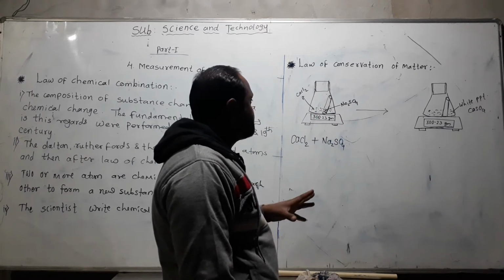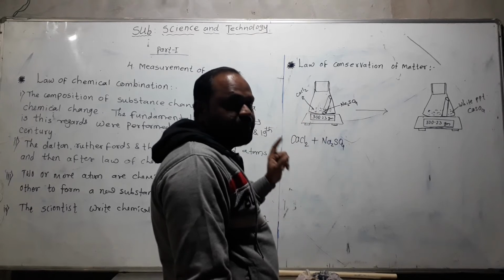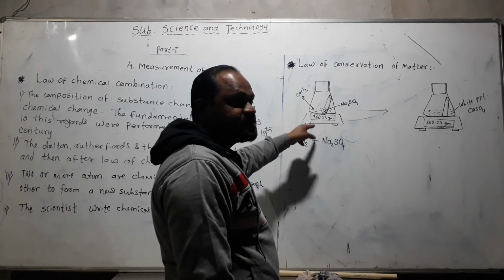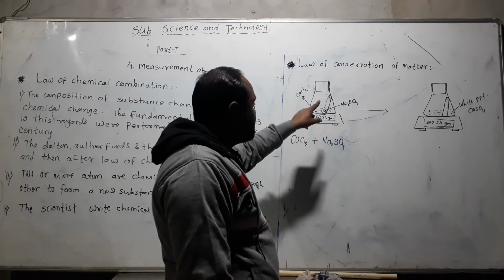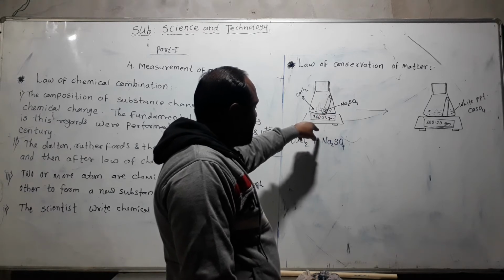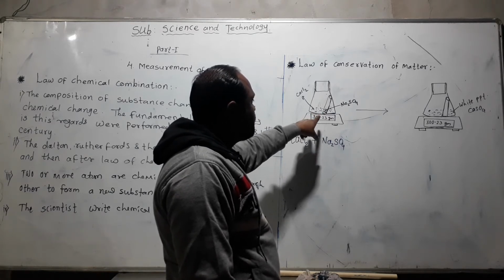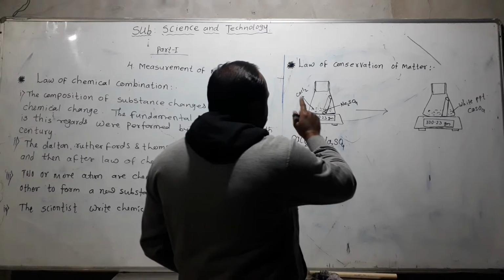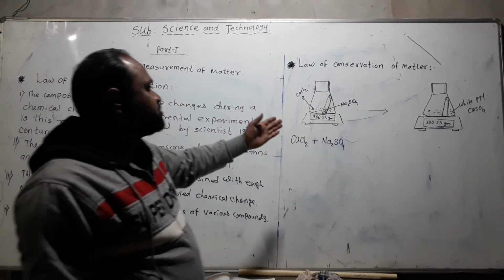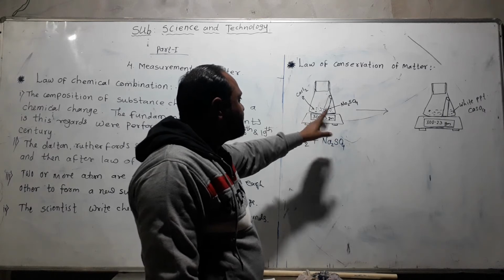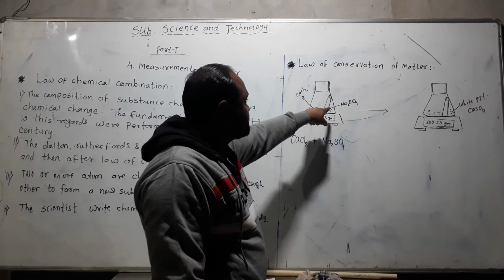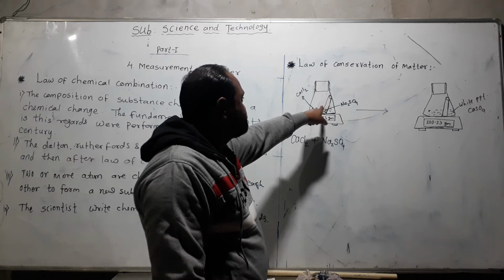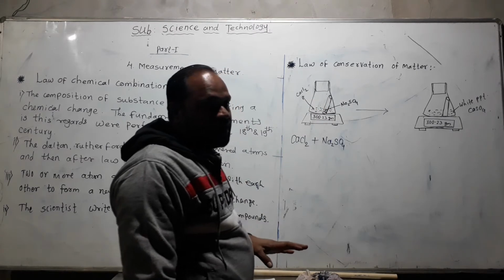Before the addition of the two chemicals, we first weigh the conical flask, the test tube and the two chemicals on a weighing box. The weight of the sample of the two compounds, conical flask and test tube is 300.23 grams. After that, the test tube is rotated and the sodium sulfate mixes inside the conical flask.